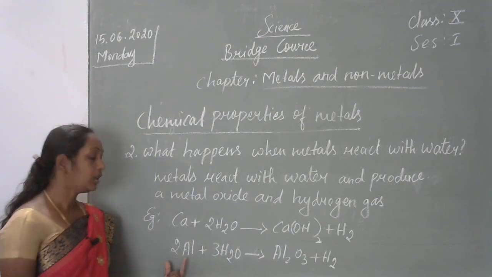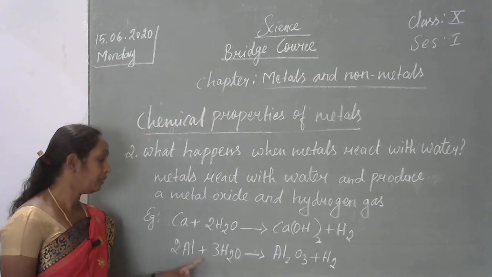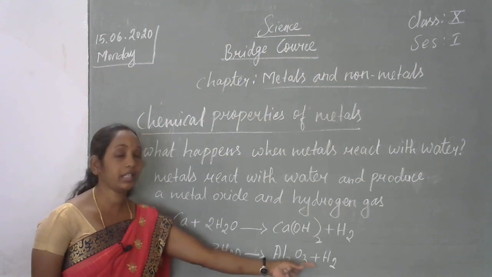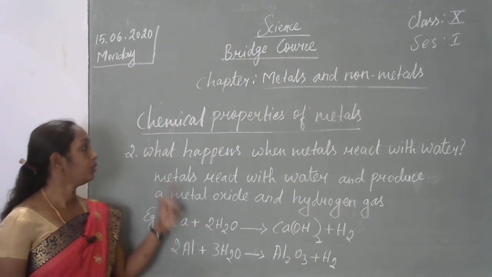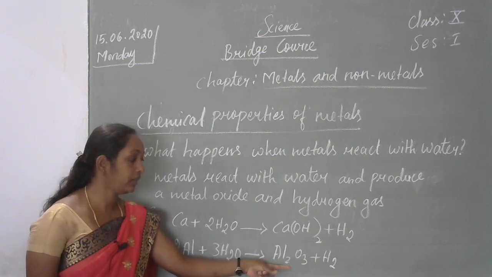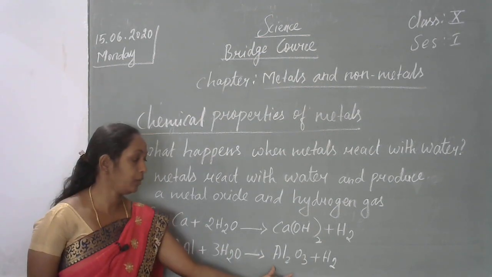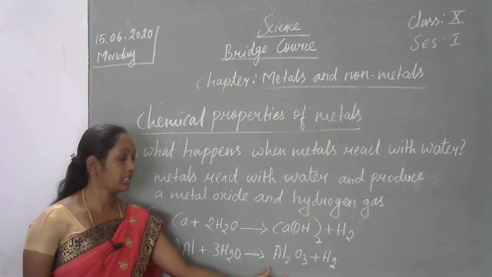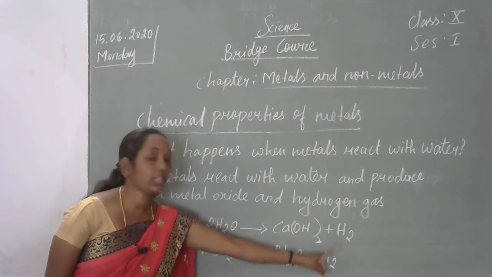Next example, 2 molecules of aluminium will be combined with water and it will produce aluminium oxide plus hydrogen gas. So when the metal combines with the water, we will get the metal oxide plus hydrogen gas. Aluminium oxide and calcium hydroxide are metal oxides. Then extra, we will get the hydrogen gas.